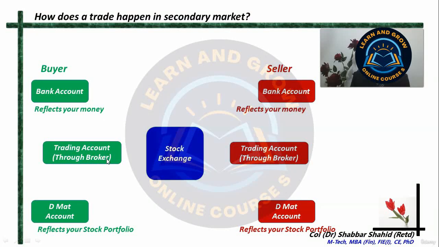You are holding a trading account with your broker. You are not directly connected to the stock exchange. So what does the trading account do? The trading account connects the buyer and the seller to the stock exchange through their respective brokers.